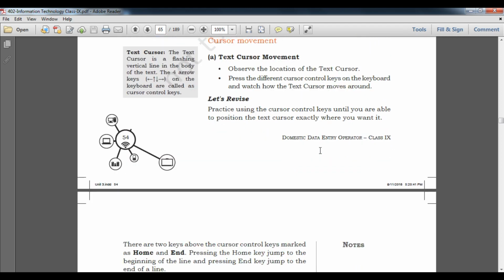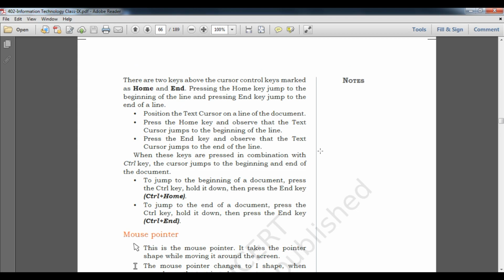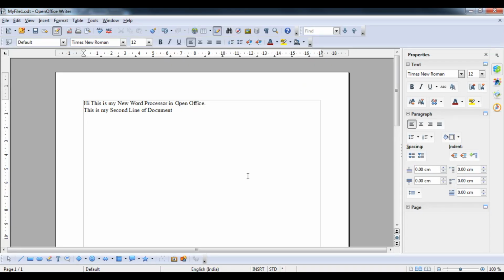Now, students, how to place the text cursor with the help of the Home button. Suppose I want to come directly to this particular position. First, I can simply click with the mouse, or I can use the Home or End button. You can see that I go there directly, but students commonly do it with the back arrow. Understand? Page Up and Page Down work if the number of pages is more than one.